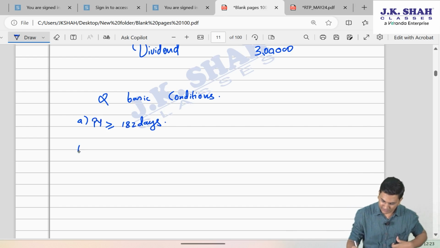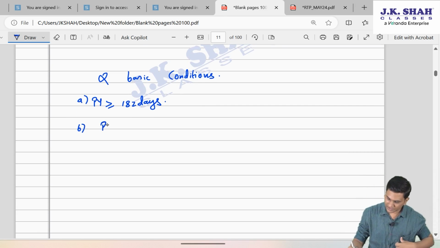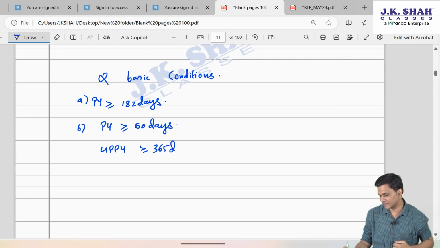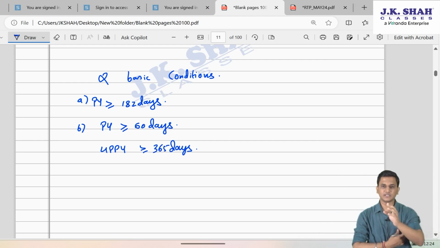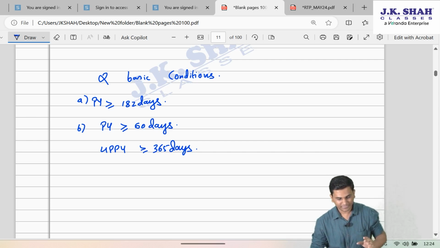Whereas basic condition B says number of days stay in India during the previous year has to be greater than equal to 60 days and during 4 preceding previous years has to be greater than equal to 365 days. These are the two basic conditions for determining the residential status based on physical presence.